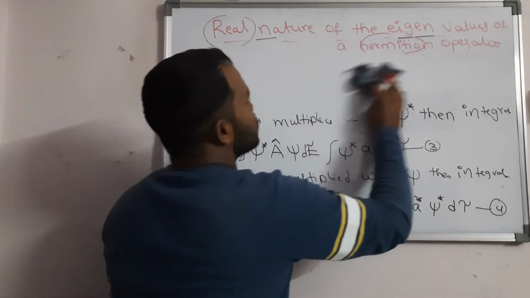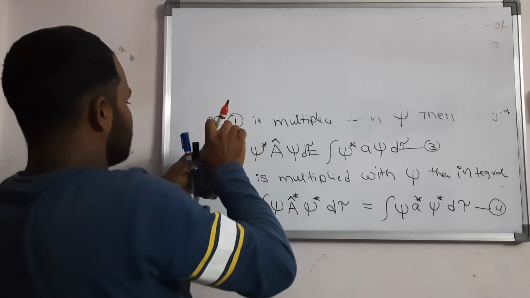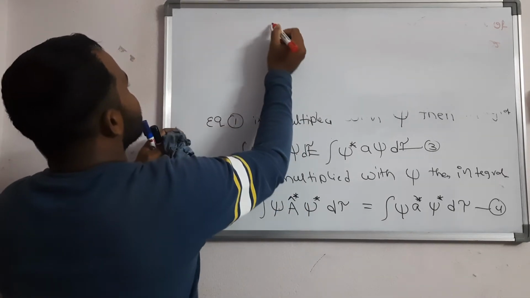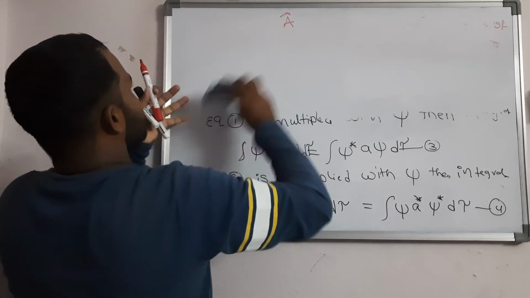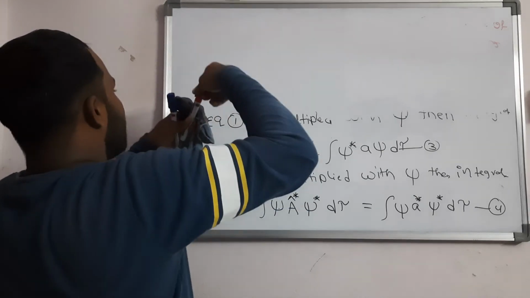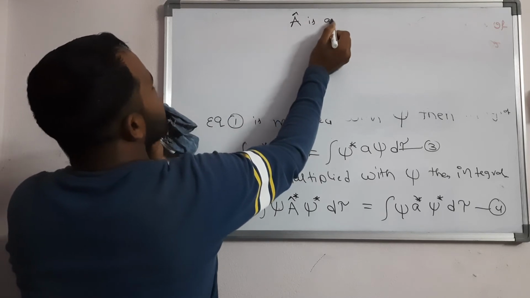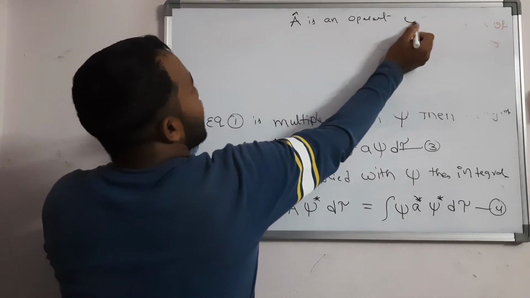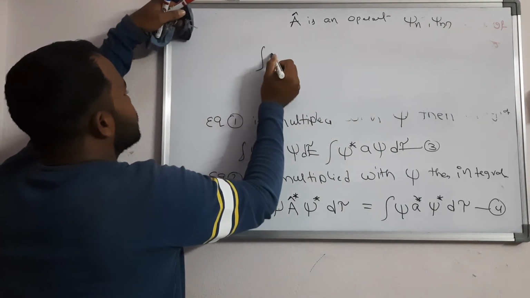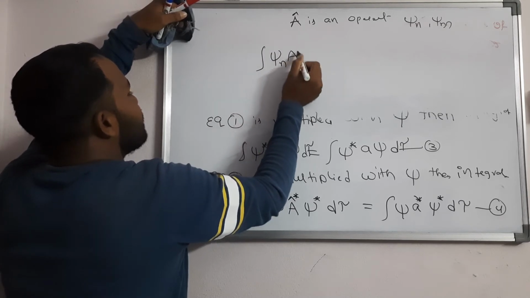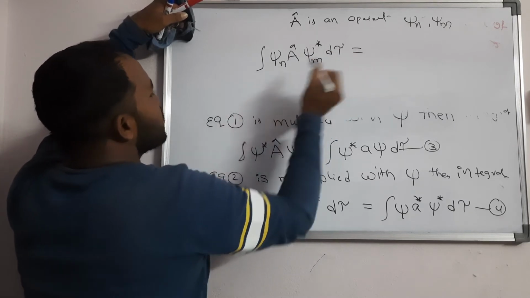Generally, whenever I am telling the Hermitian operator condition, if A cap is an operator and psi n and psi m are two functions, the integral of psi n into A cap into psi m star d tau is equal to the reverse: the integral of psi m star into A cap star into psi n d tau.